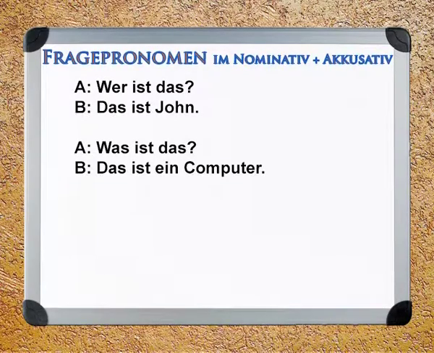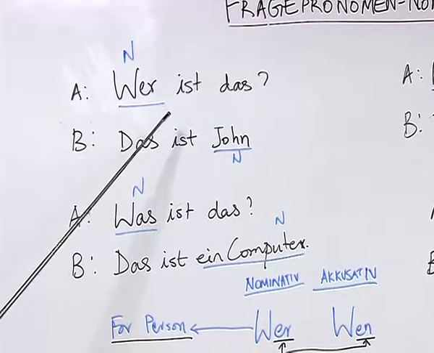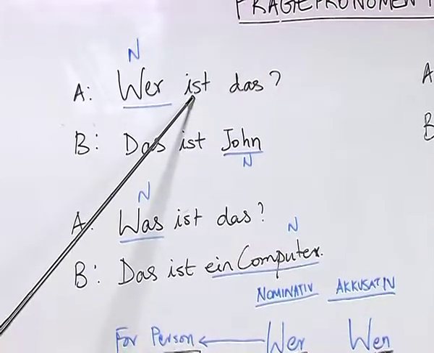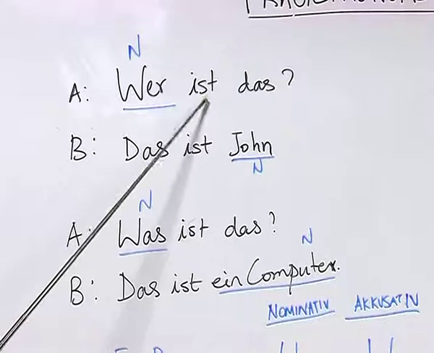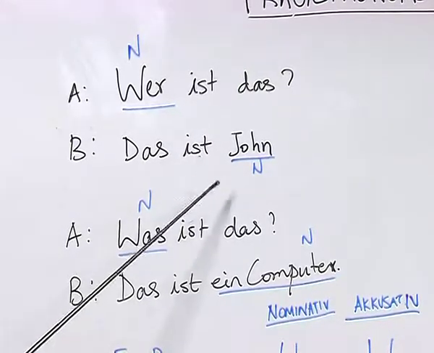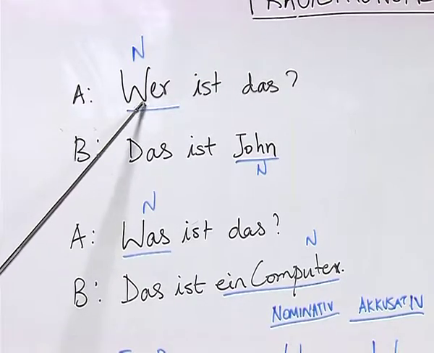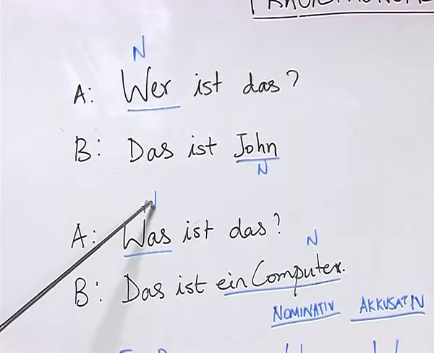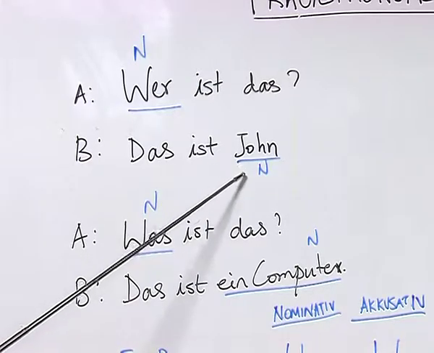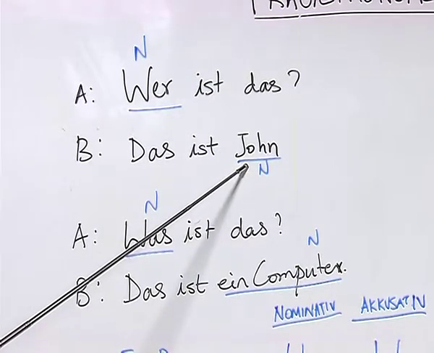Wer ist das? Das ist John. Was ist das? Das ist ein Computer. As you know, these are W questions because they start with W, and you also know the position of the verb in the W question is always second, as you can see here. However, you can also see that I have marked the questions wer and was as nominative, and the answers given to these questions are also marked as nominative.